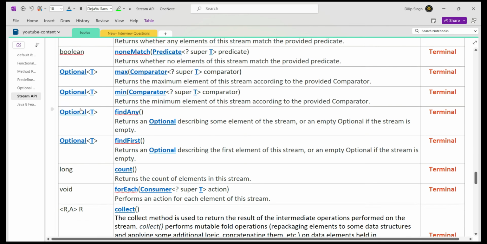So this is all about the introduction to intermediate and terminal operations. Now let's start the programming: how we are going to create a stream instance from the collection object, how we are going to create a stream pipeline, and what rules and regulations we have to follow when creating the stream pipeline with respect to intermediate and terminal operations.